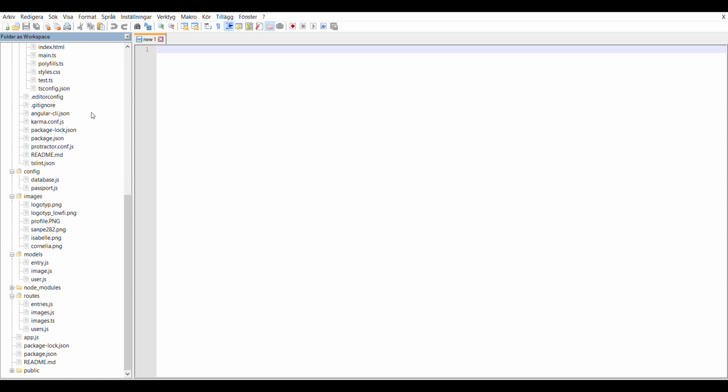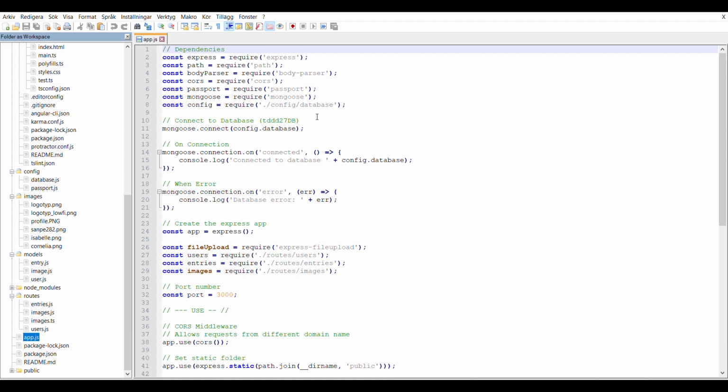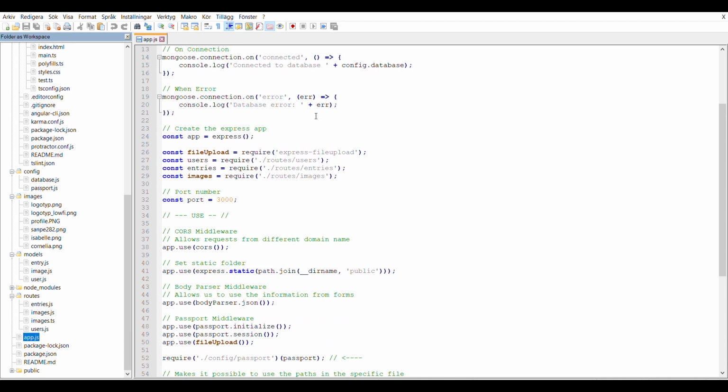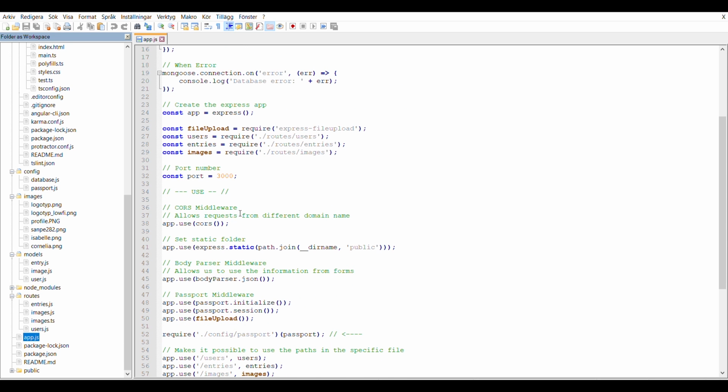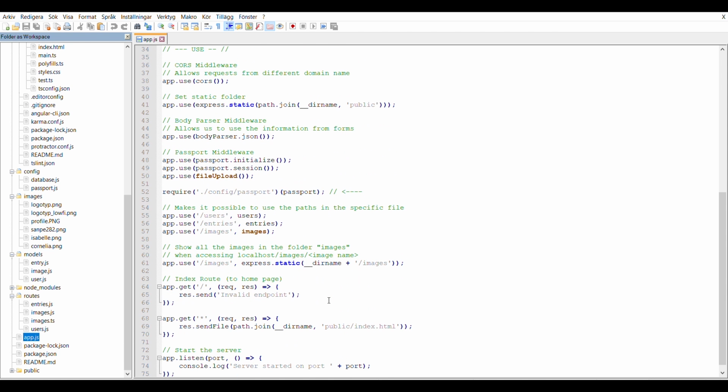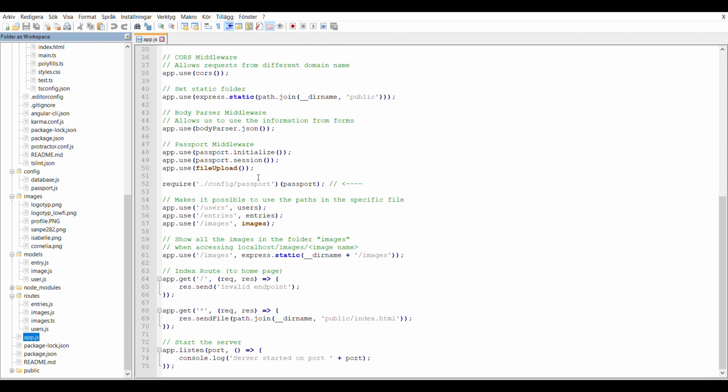If we go back to app.js, this is where we make the connection with a database named TDDD27. The database consists of two collections, users and entries. We implement all necessary middleware. We implement all routes. And we start the server on the chosen port number.